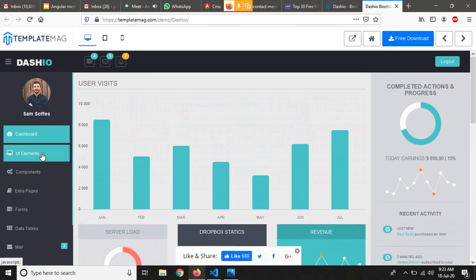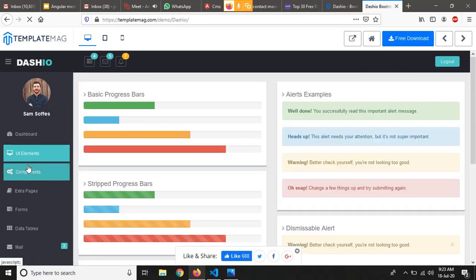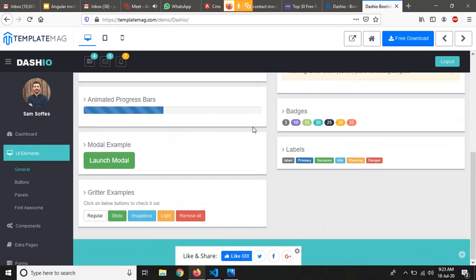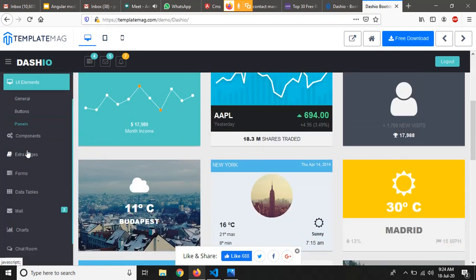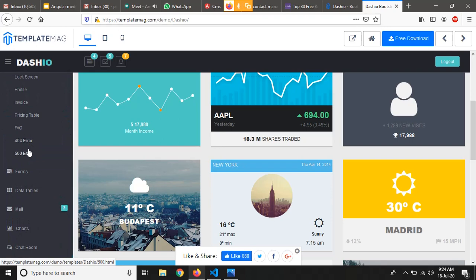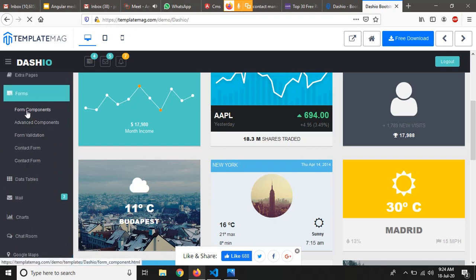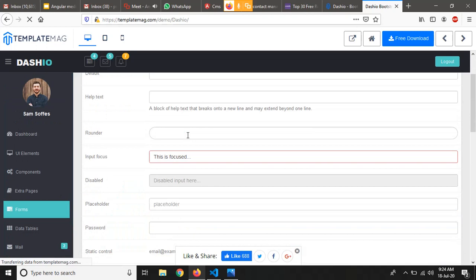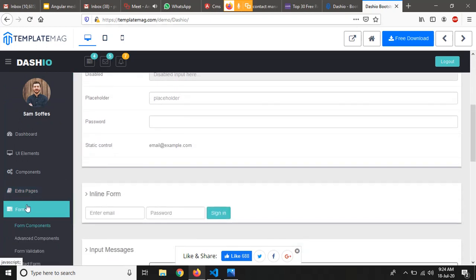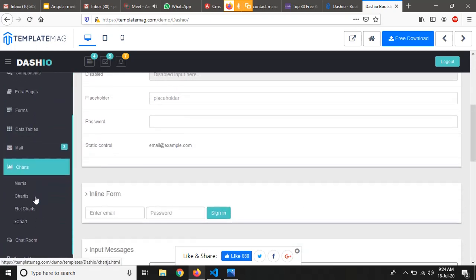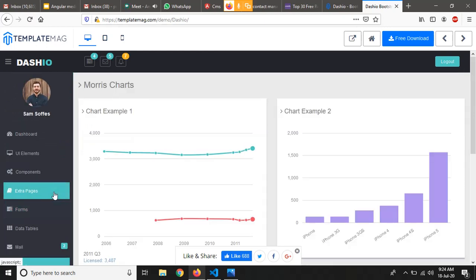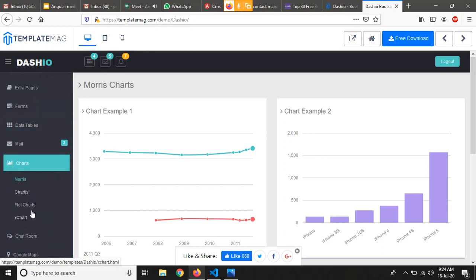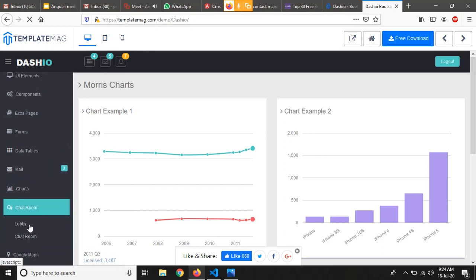This is the dashboard, these are the UI elements, panels, these are the forms, charts, and this is the chat room.